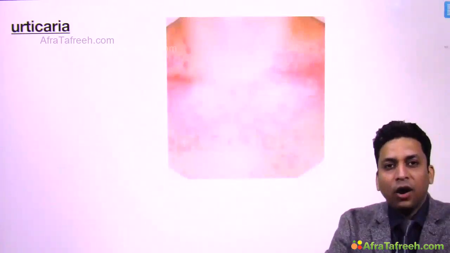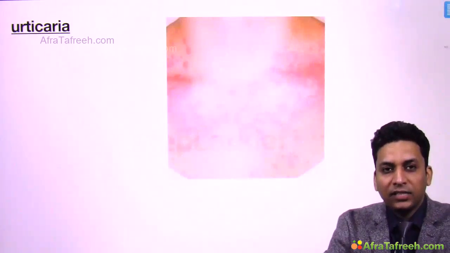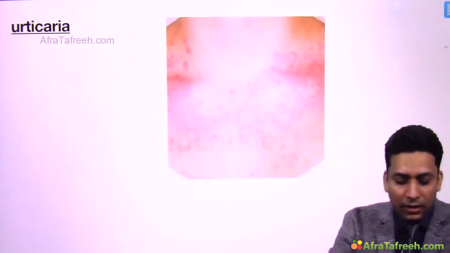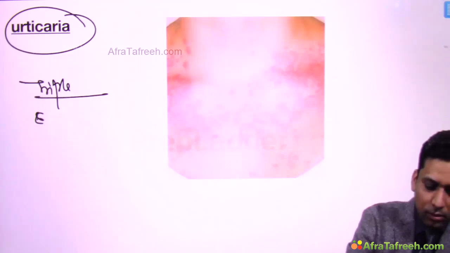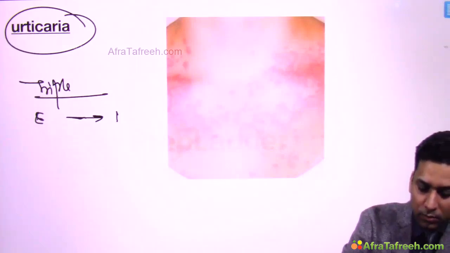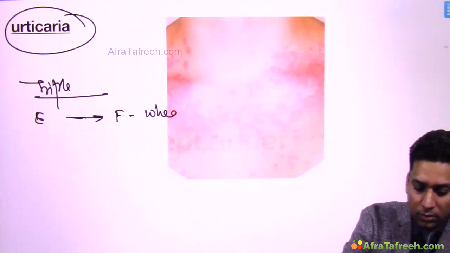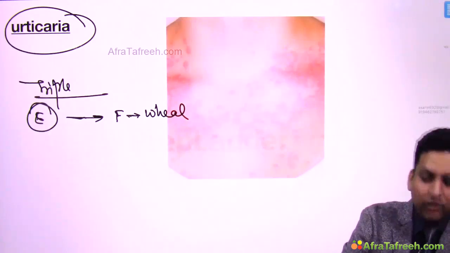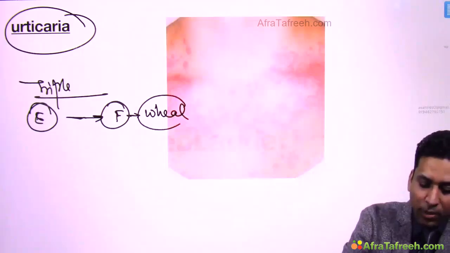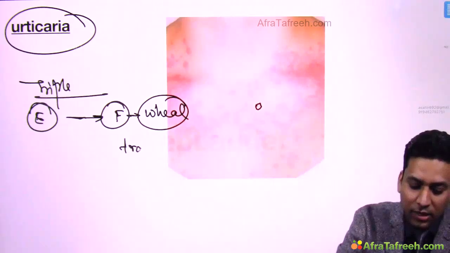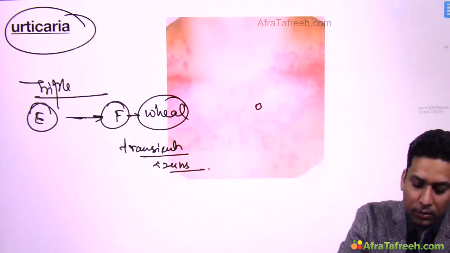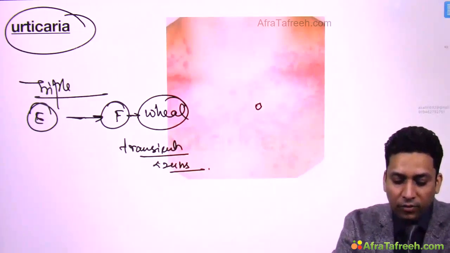So urticaria, I already told you, is due to hyperactivity of the mast cells, and when mast cells release histamine, there is a triple response which is seen. So there is erythema, followed by flare, followed by wheals. These elevated red lesions are very transient, lasting less than 24 hours. So these are the wheals, the characteristic lesions of urticaria.